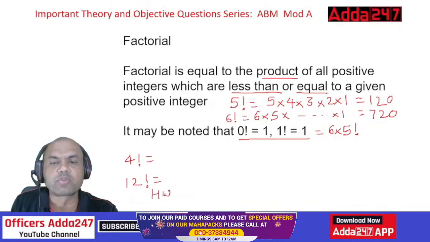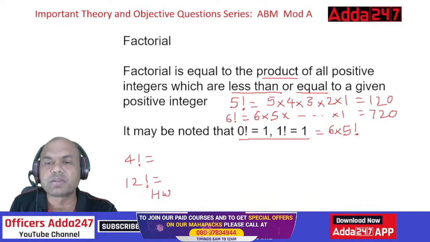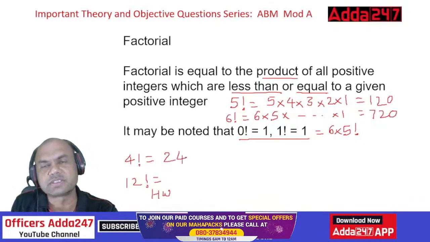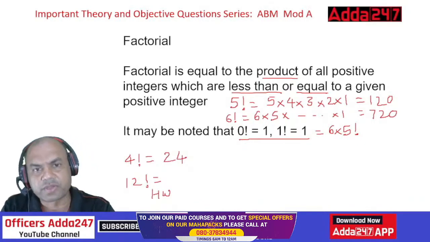Okay. 4 factorial is what? 4 times 3 is 12, times 2 is 24. Right? 24. That's the answer. Isn't it? Got it? Factorial.